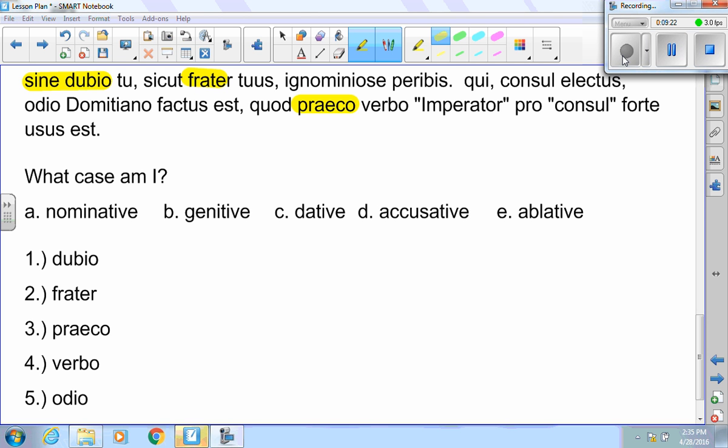Verbo. Usus takes the dative, and that's why verbo is dative. And then we have odio, which is also dative. So some kind of tricky questions there that you might want to be aware of. Make sure that you know what takes the dative, what takes the accusative, what kind of accusative or ablative goes with a preposition. Make sure they don't trick you with some of those third declensions too. Here's a couple more.